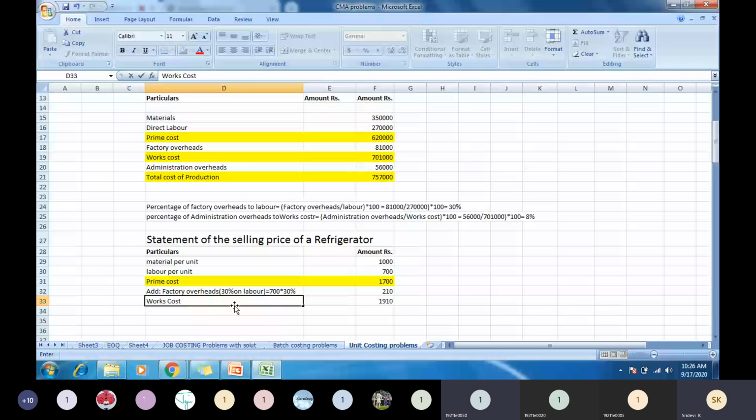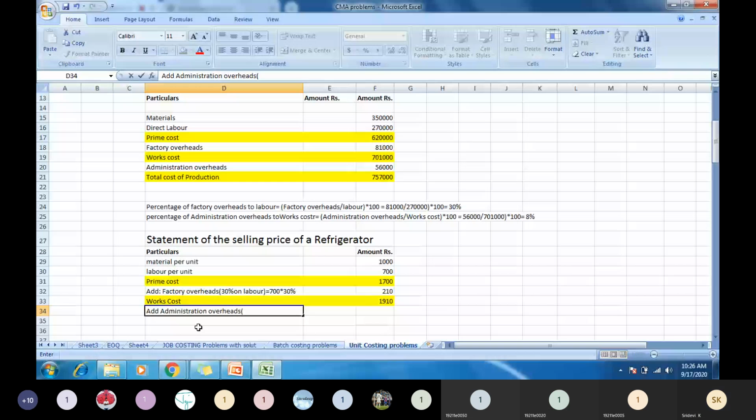So now administrative overheads should be calculated on works cost, no? So you add administrative overheads. How much are you going to add here? Already we have calculated that percentage, no? So on works cost, you are going to calculate 8%.